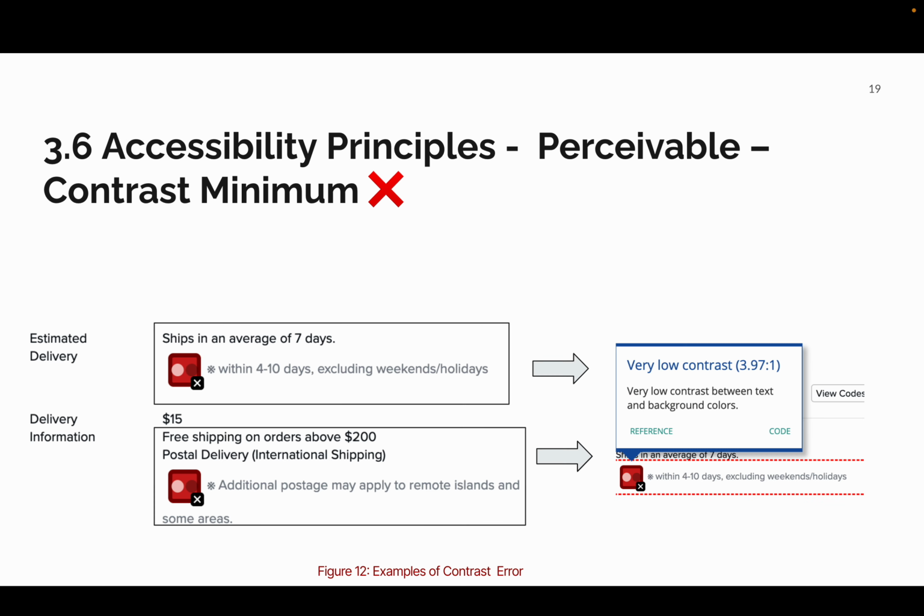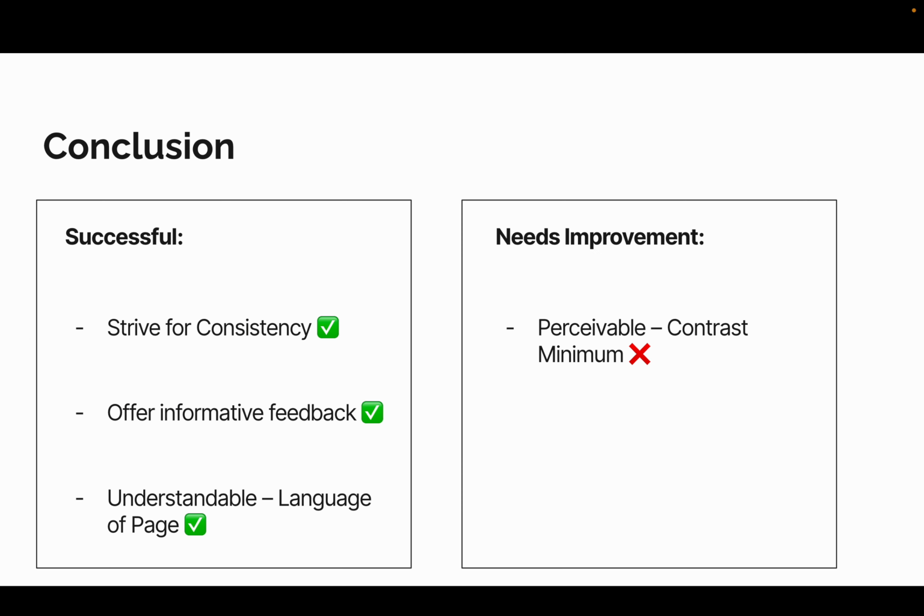For example, those light gray texts and buttons don't meet the minimum contrast ratio of 4.5 to 1, so it's hard for users to notice the information on them. This can cause difficulty for users with low vision or color blindness.